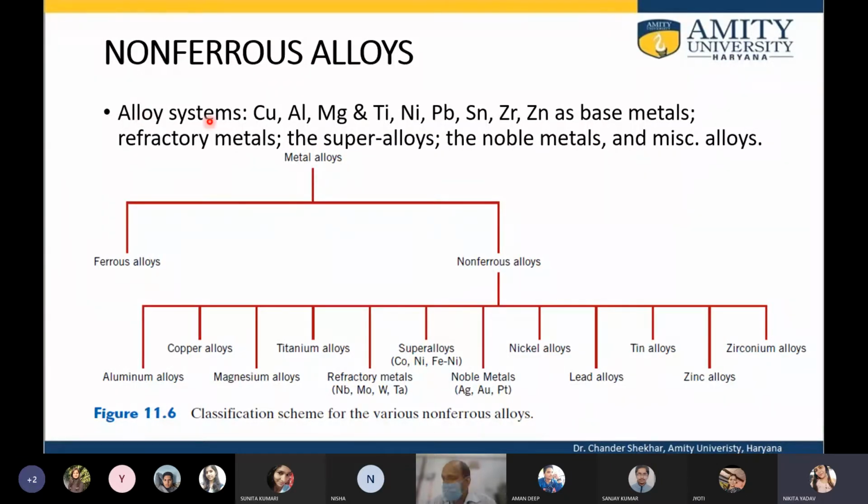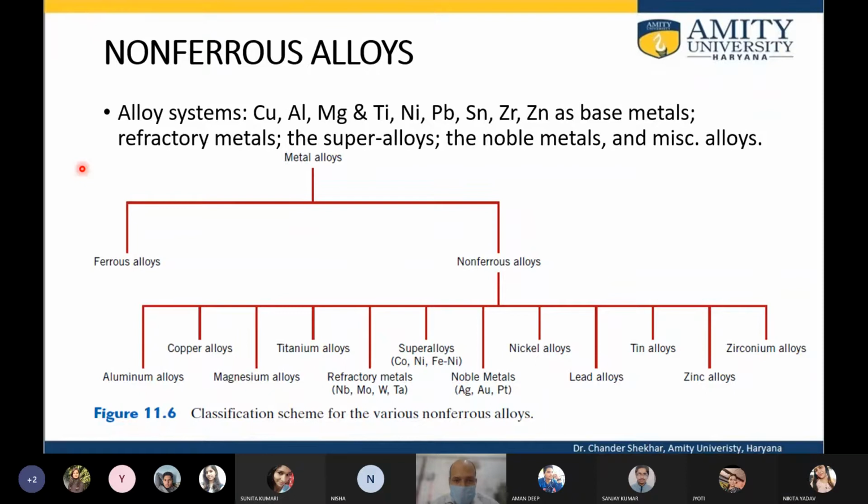So any alloy that doesn't basically contain iron as the major element, they are all non-ferrous alloys. Example: copper, aluminum, magnesium, titanium, niobium, lead, tin, zirconium, zinc. These are various types of alloys in which the iron is not the major component.